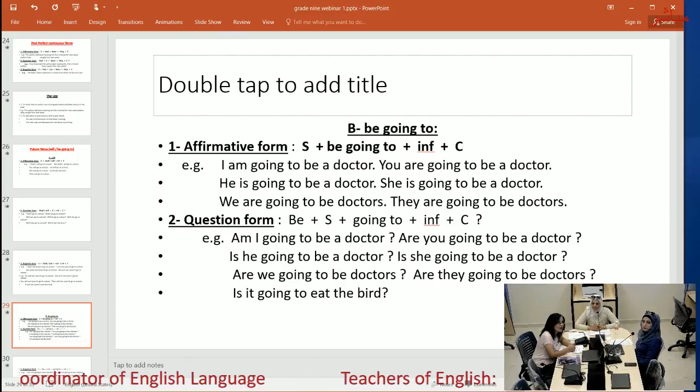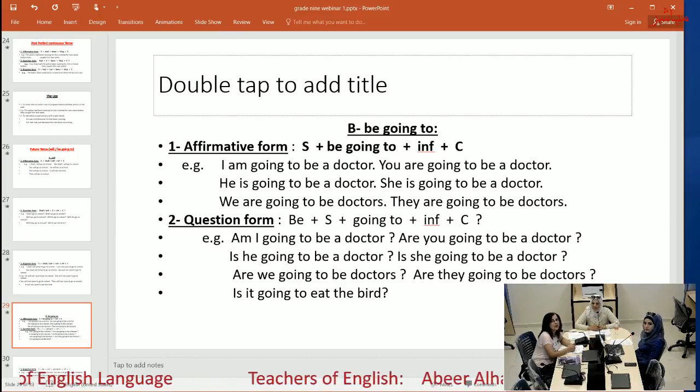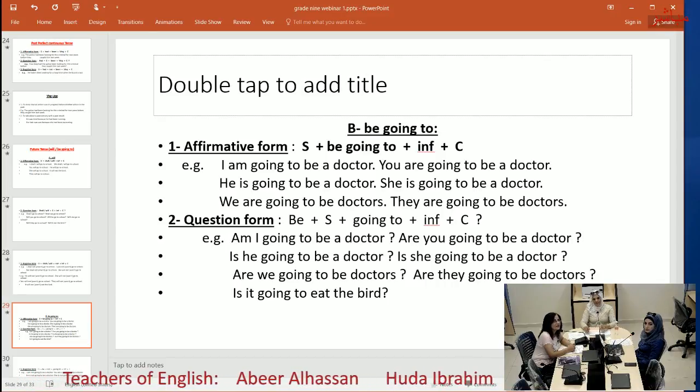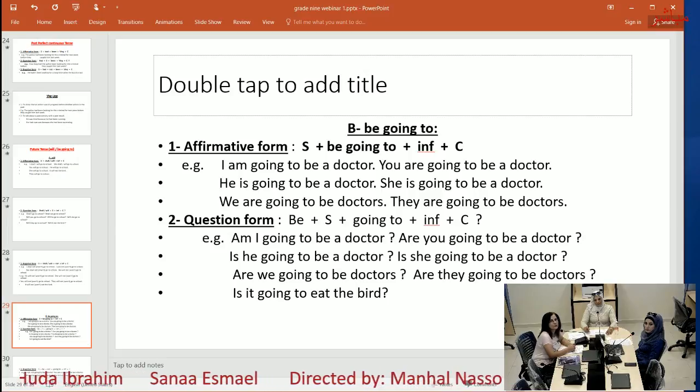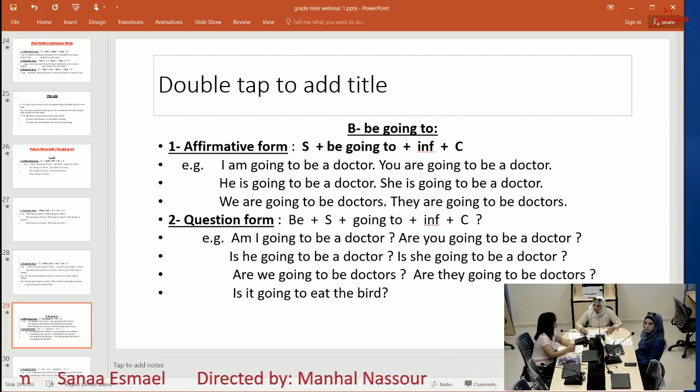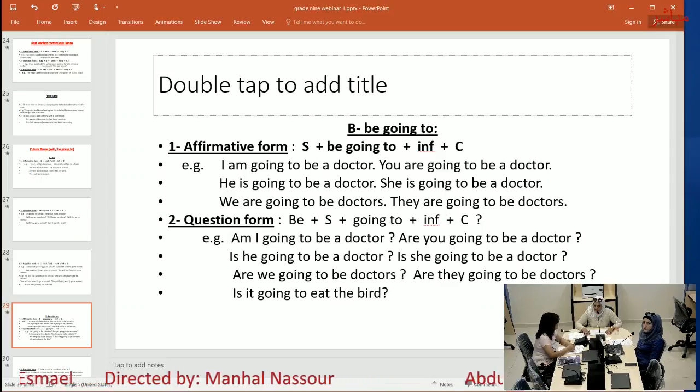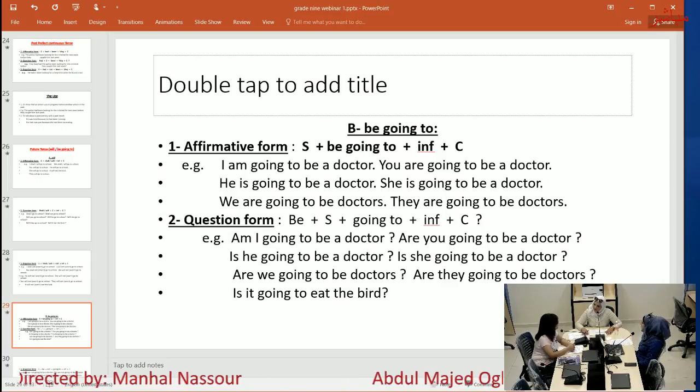Example: I am going to be a doctor. You are going to be a doctor. He is going to be a doctor. She is going to be a doctor. We are going to be doctors. They are going to be doctors. So with I, am; he, she, it, is; you, we, they, are going to.